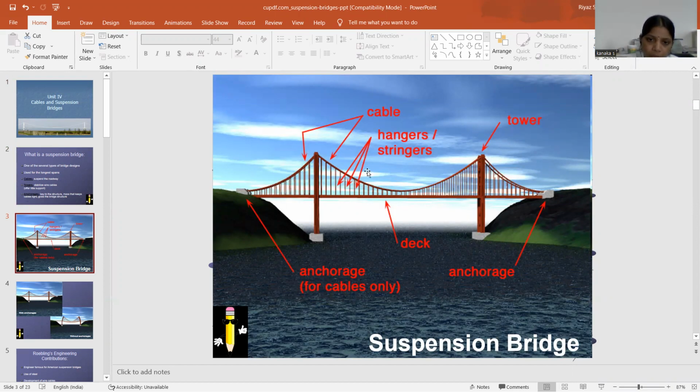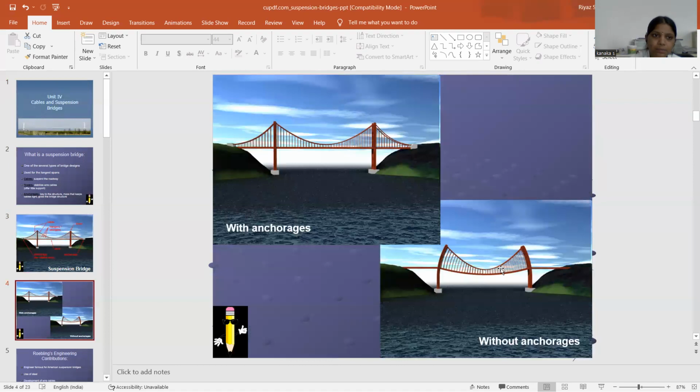So this is the cables. These are the hangers or stringers. This is the towers. This is the deck slab, and these are anchorages for the cables only. So anchorage supports. This is the suspension bridge, with the anchorages and without anchorages.